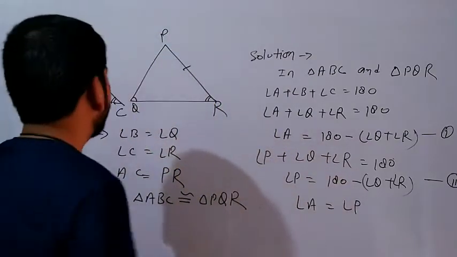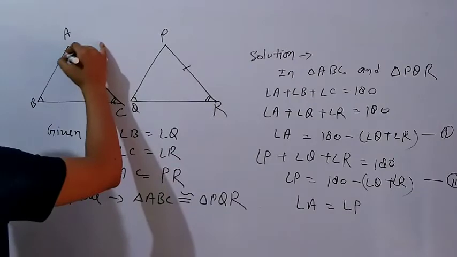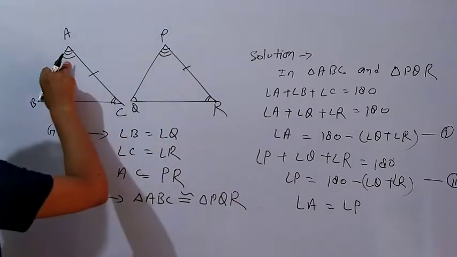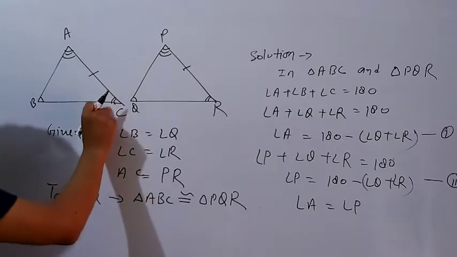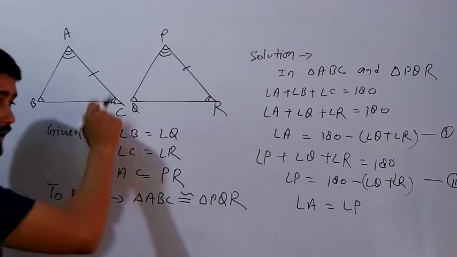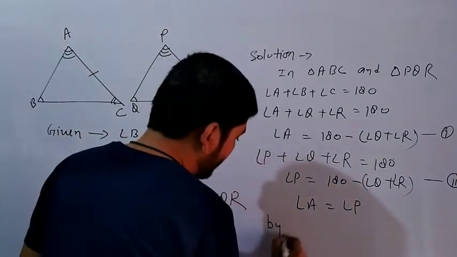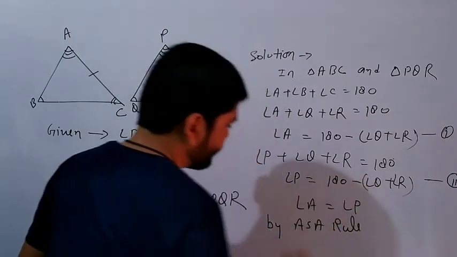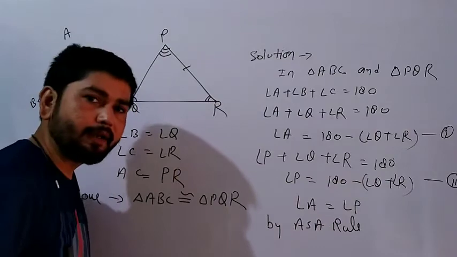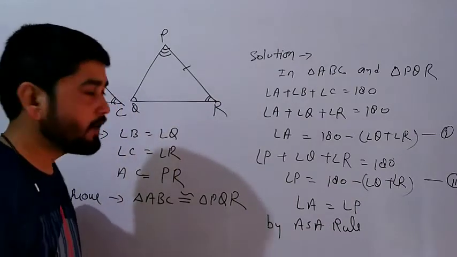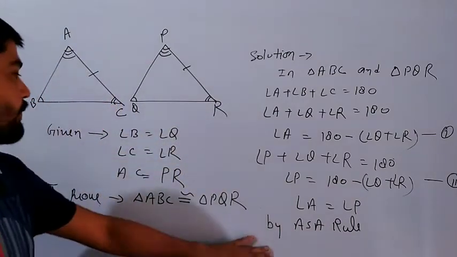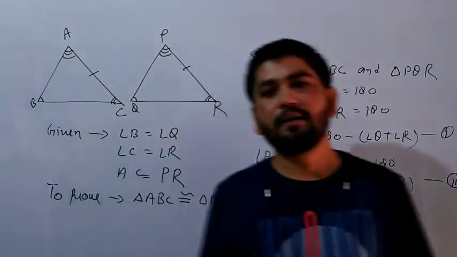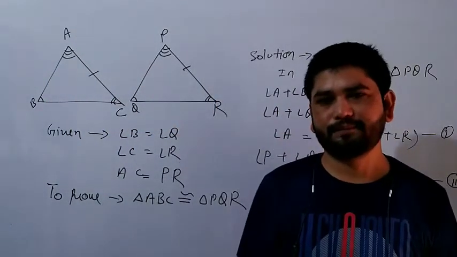Yes, sure. So this angle is equal to this angle. Now angle side angle, by ASA rule, both the triangles are congruent. That's why this AAS property is also applicable for us.